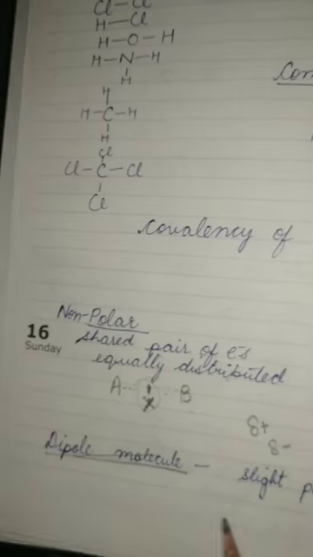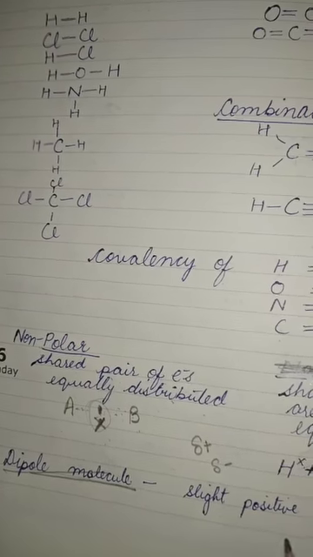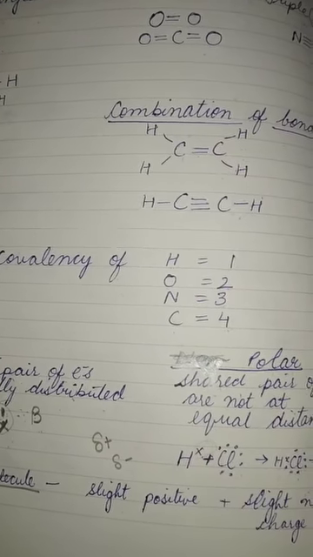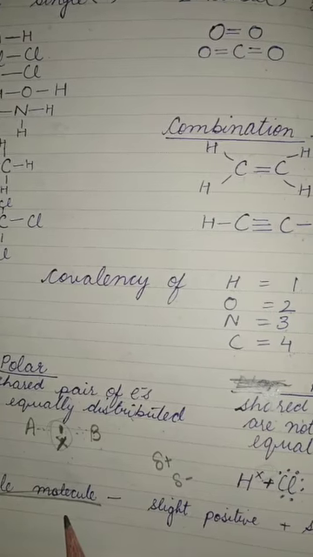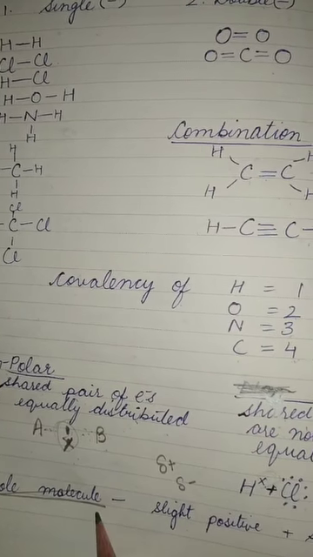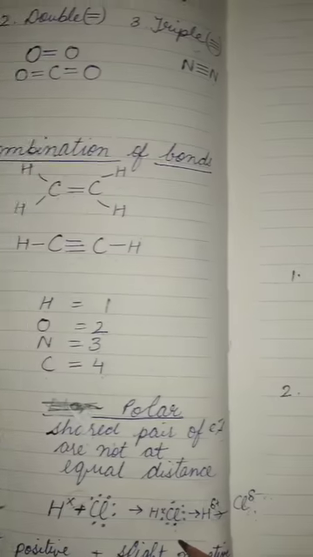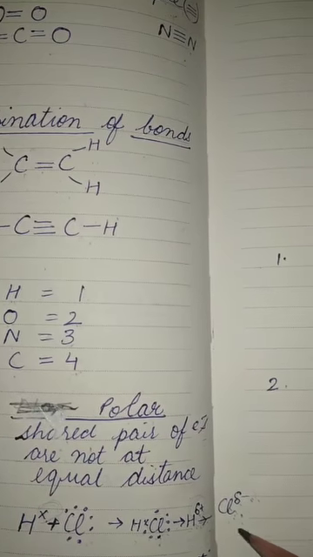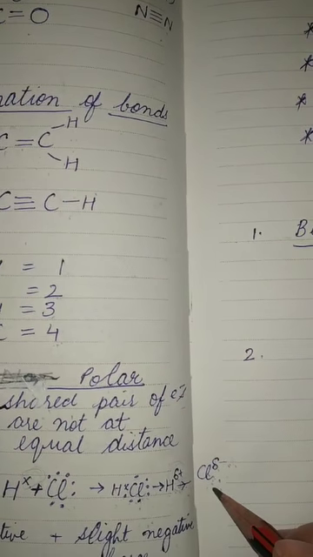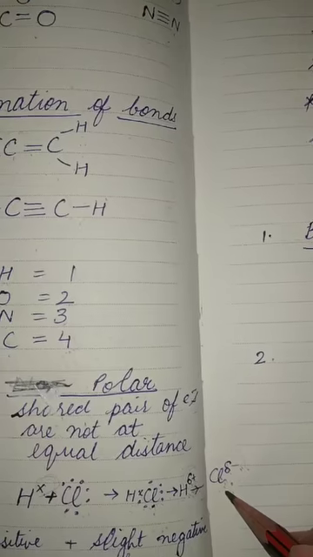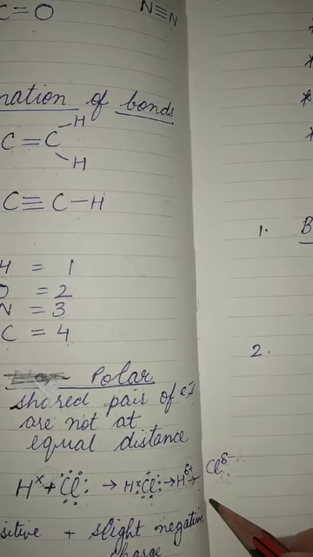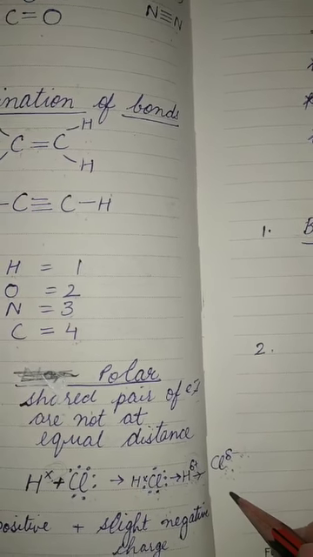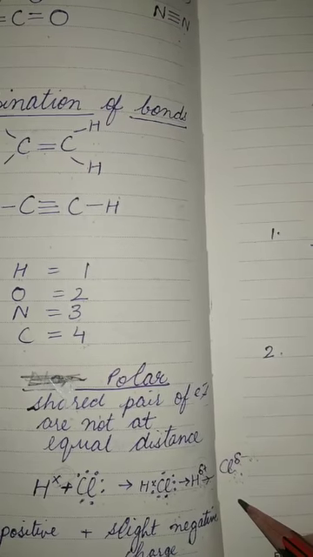The molecules which have both a slight positive as well as a slight negative charge are called dipole molecules. When these dipole molecules are in solution, by the process of ionization they get converted into ions.